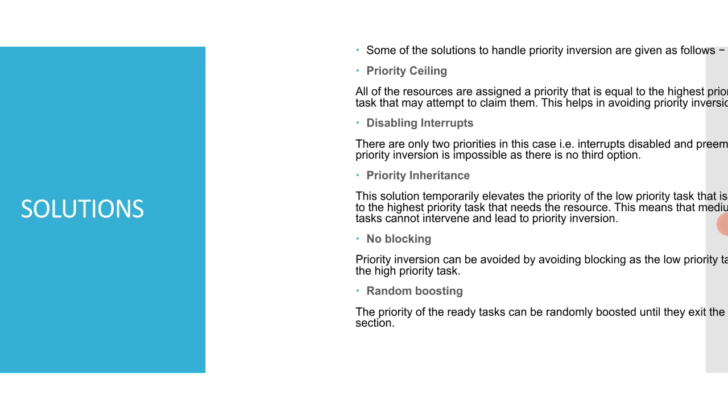And one more technique is avoiding blocking. Priority inversion can be avoided by avoiding blocking, as the low priority task blocks the high priority task. And fifth is random boosting. The priority of the ready task can be randomly boosted until they exit the critical section. So with these five techniques, we can easily handle priority inversion.